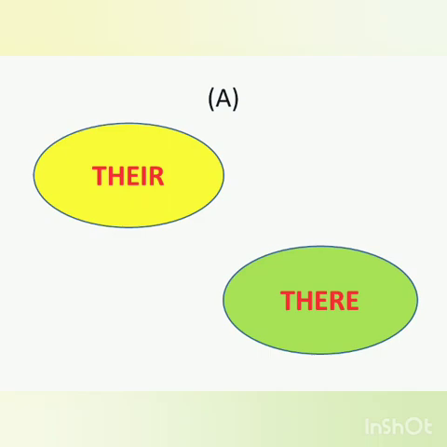So children, the first example of homophones are there and there. Now see, the pronunciation for both the words are same but they have different meanings as well as different spellings, right? Now for the first there, THEIR.